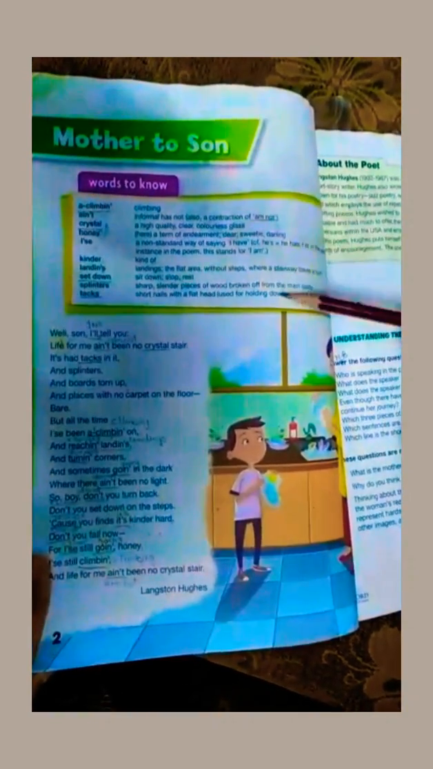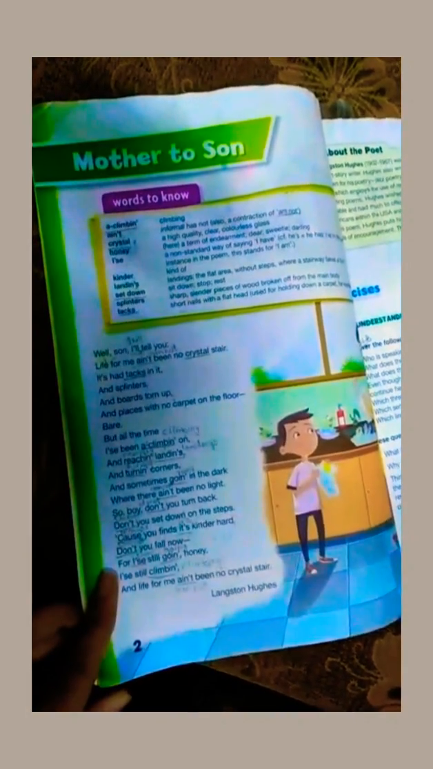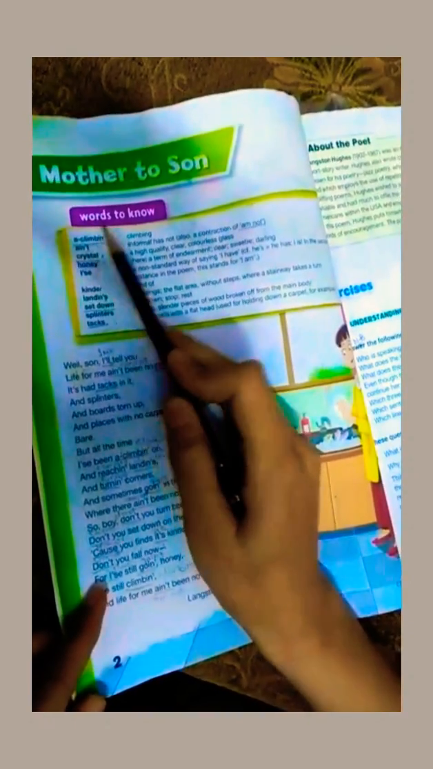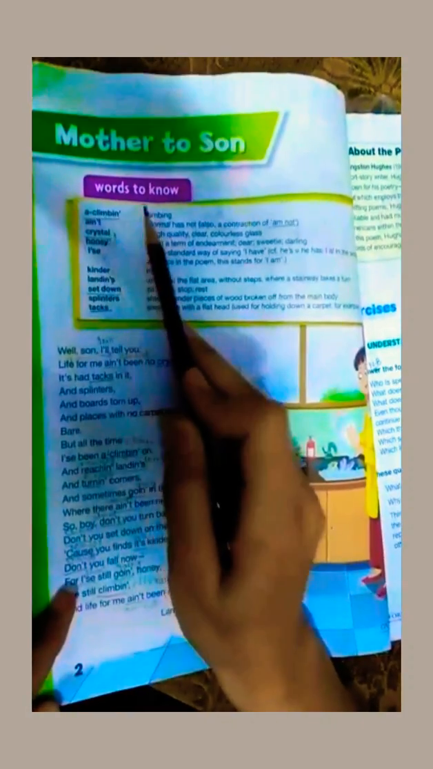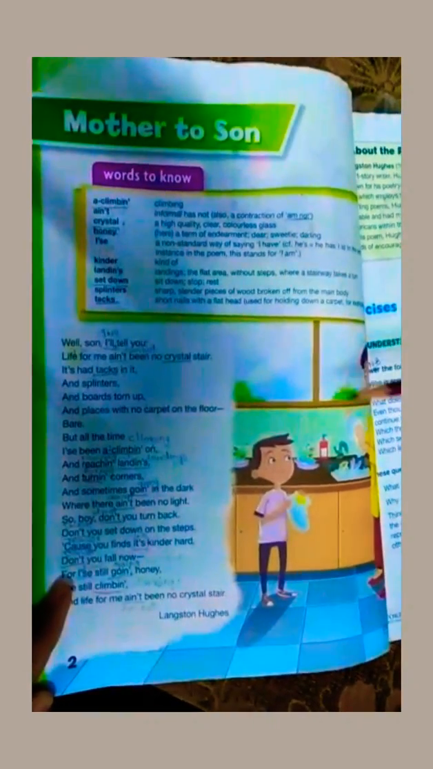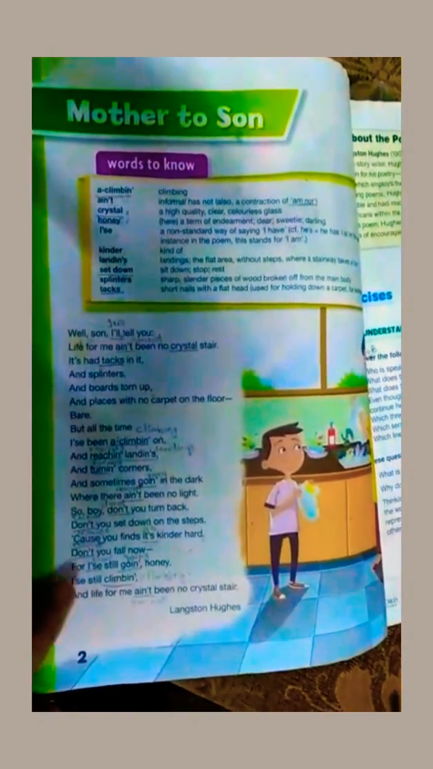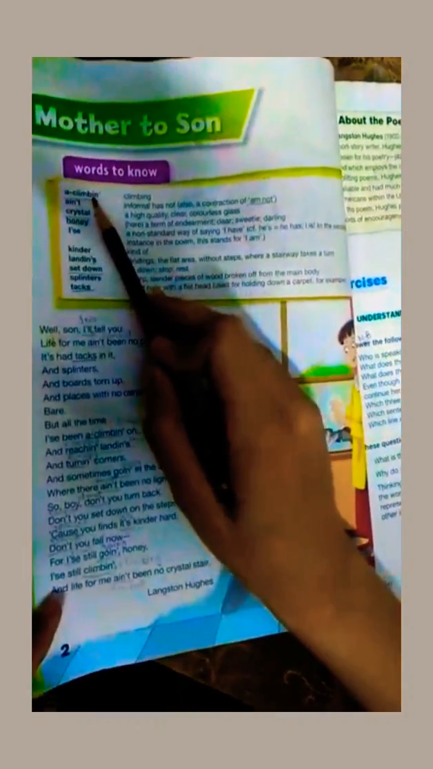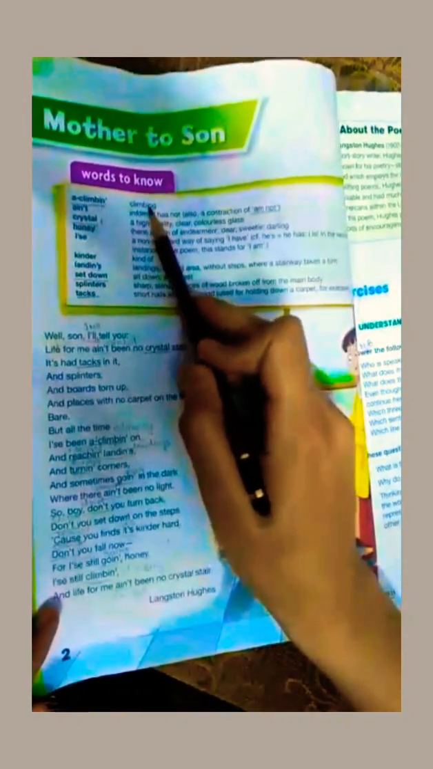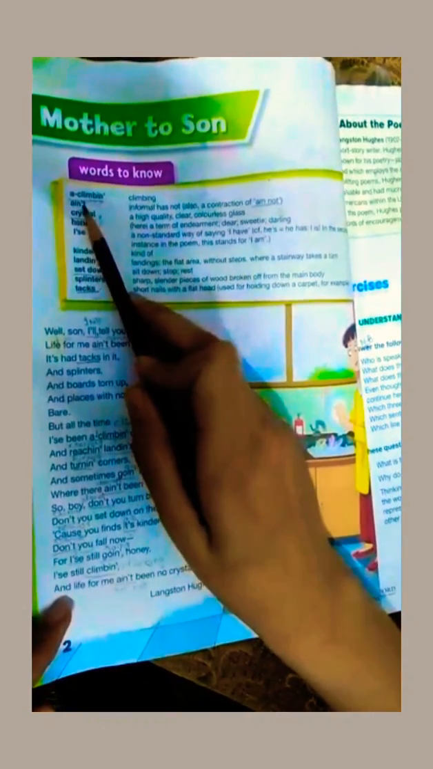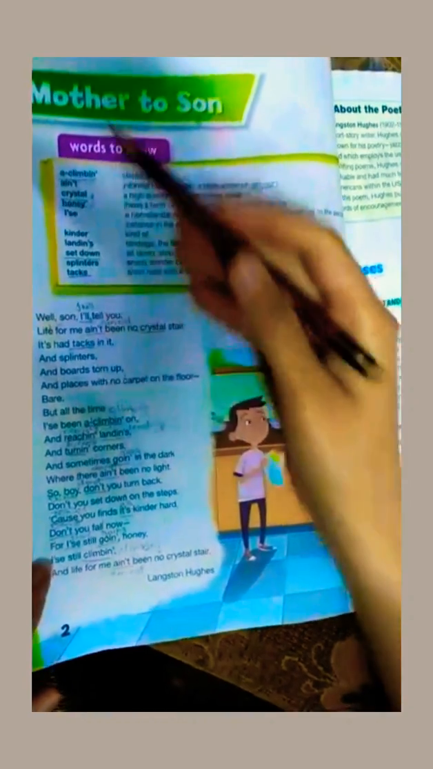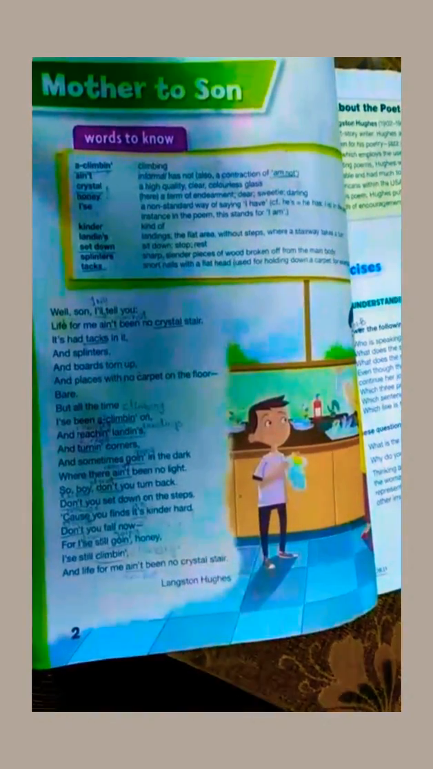Okay, here are some difficult words from this poem, so we should understand them clearly, then we will move toward the poem. Let's start from the first one, climbing. As this poem was in American English, Langston used many short forms of words. The first one is climbing. Climbing is a short form of climbing. Ain't is the short form of am not. As I have told you, this poem was in American English, so these are the short forms.